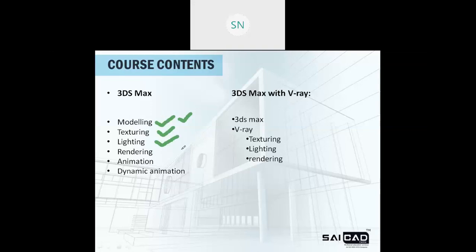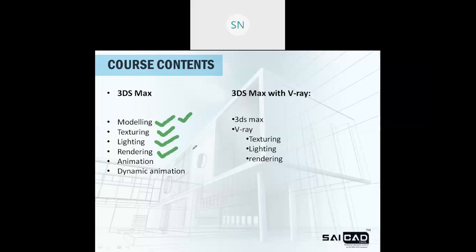So these are the effects that we can generate with the help of this lighting tool. At the end I will try to show you examples of all these lights and renderings. In the rendering, first we need to learn about the camera placement, right? Then camera setting and the render setup will be there.